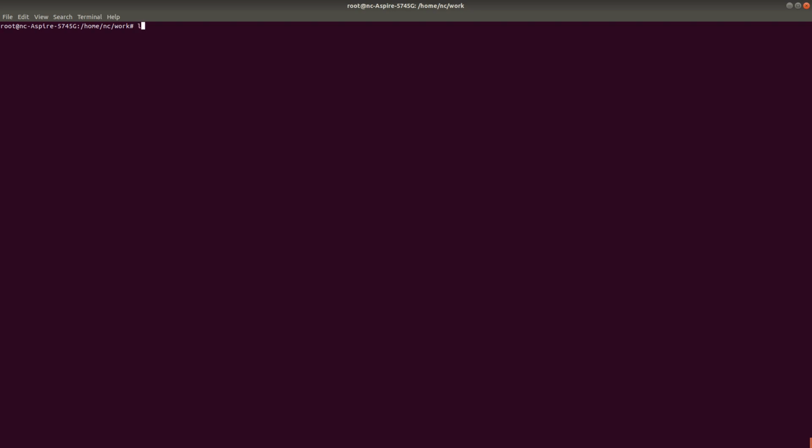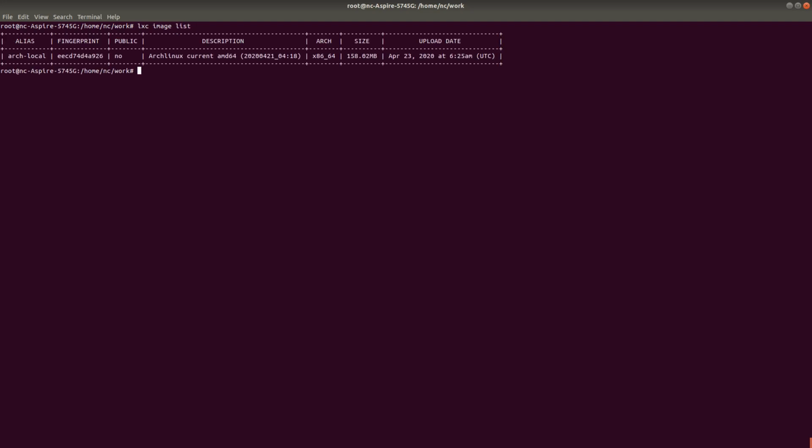So let's see what are the images that I can see. So LXC image list, right? This will list down all the images that I have right now in my local. I have only one image, which is an Arch Linux image for AMD 64 architecture.